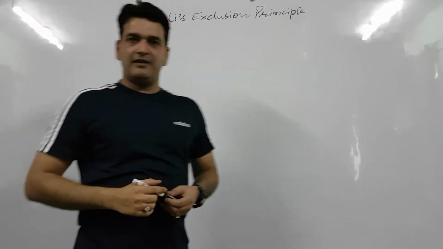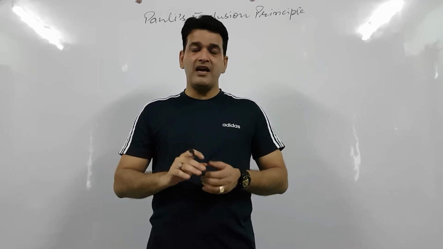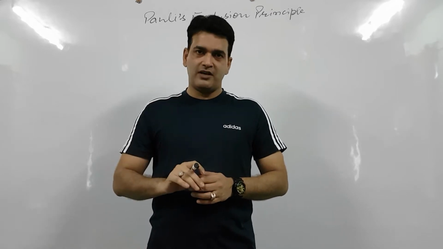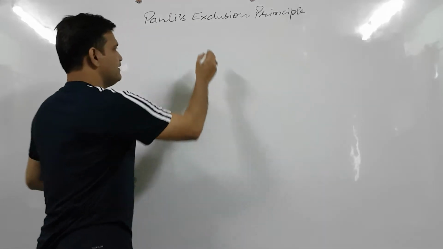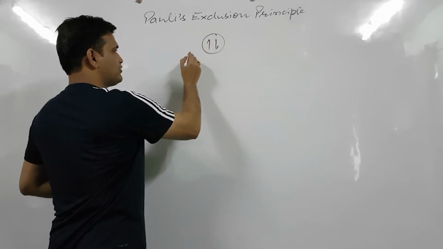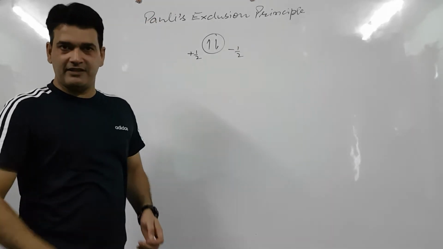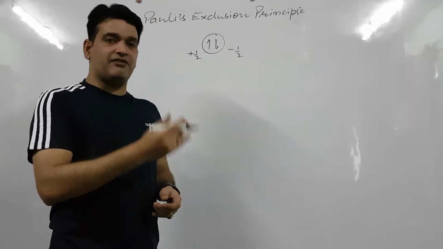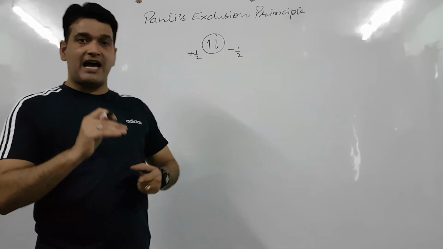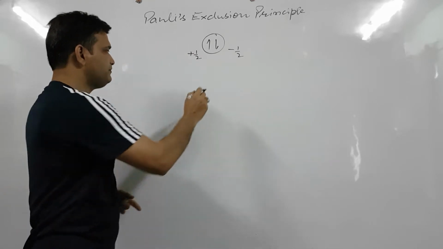Pauli's exclusion principle. In a very simple form, it is stated like this: an orbital can accommodate a maximum of 2 electrons with opposite spins. This is the orbital and these are 2 electrons with plus half and minus half spins. In another way, it can also be stated like this: an orbital can accommodate a maximum of 1 electron with the same spin.